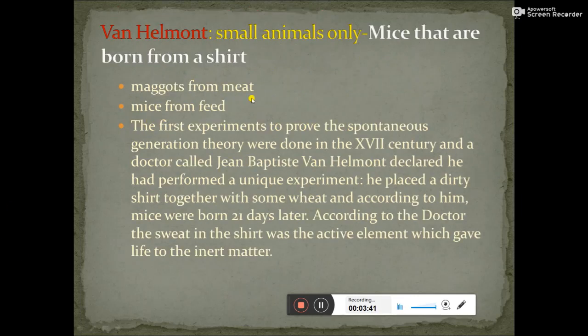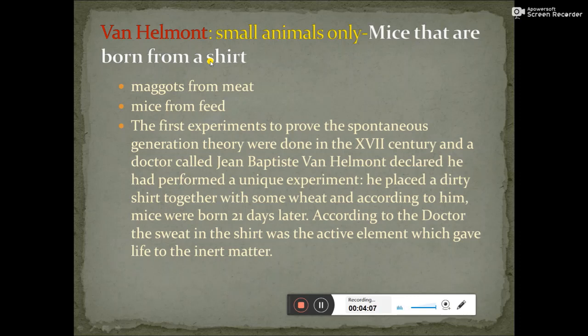If you look into the science, there are lots of explanations of spontaneous generation from the scientists who have been explaining them. Van Helmont said that in the case of small animals only, life originated from non-living matter. He said that mice were being born from a shirt, maggots could arise from meat, and mice could arise from feed.